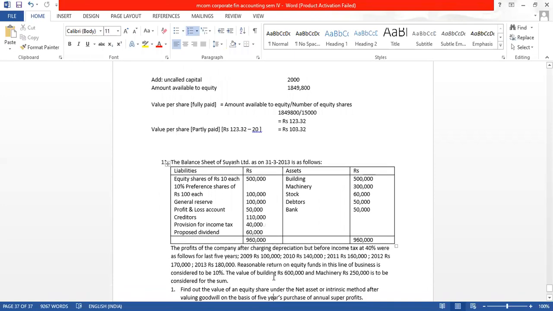The balance sheet of Suez Limited as on 31/3/2013 is as follows.